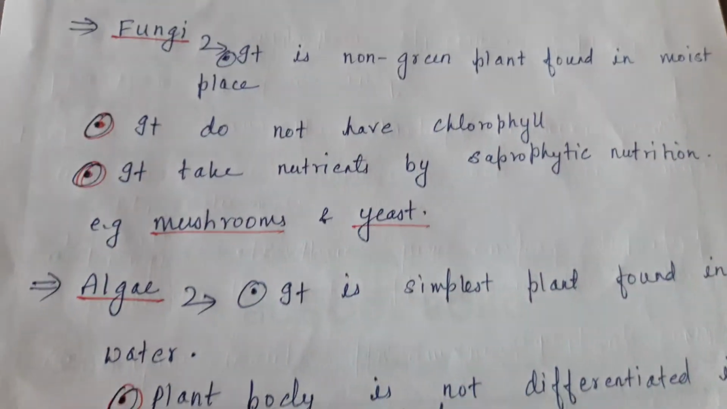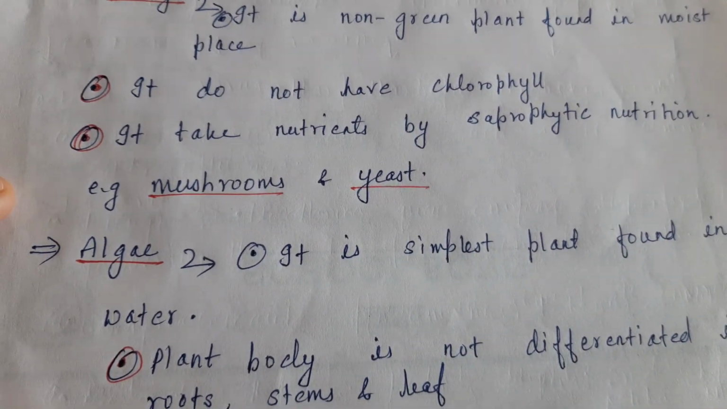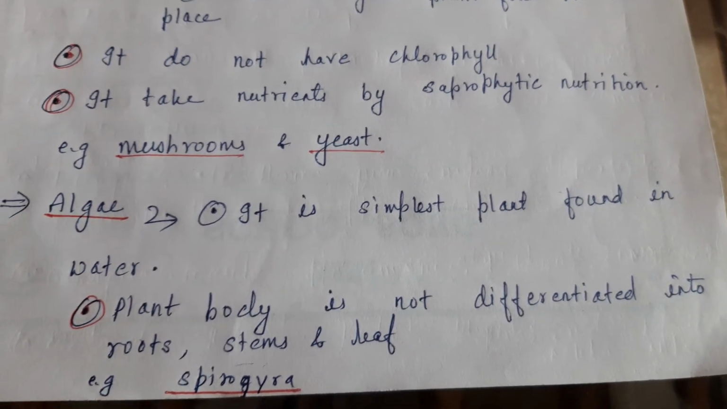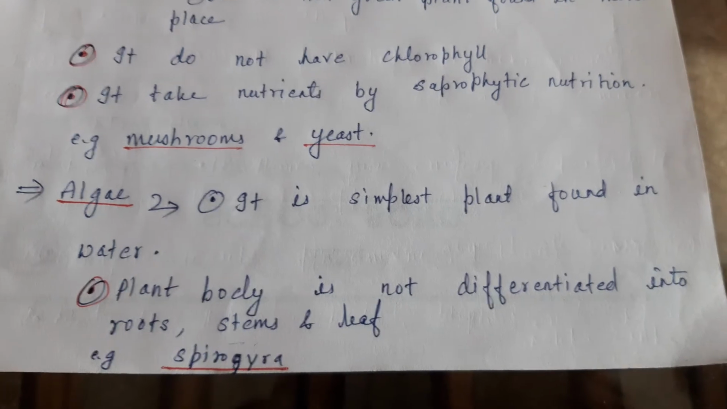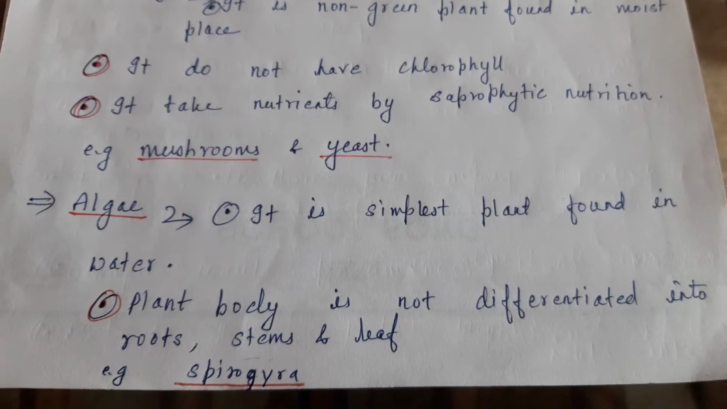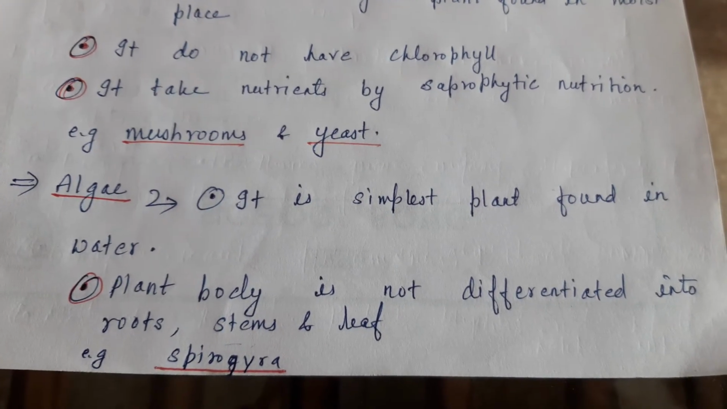Now the algae. They are the simplest plants found in water, and their body is not differentiated into root, stem, and leaves. An example of algae is Spirogyra.